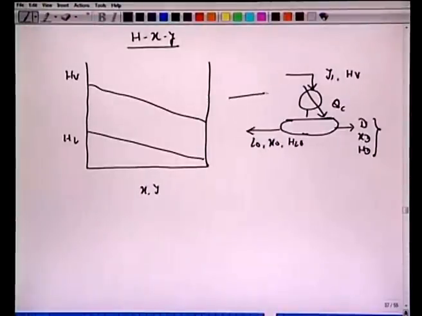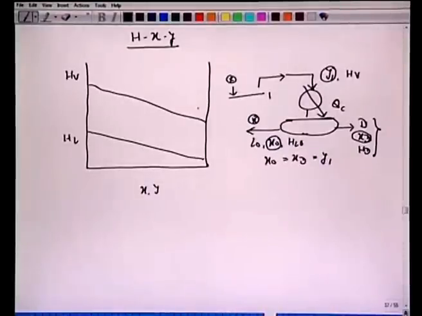Which is say 1 here. So this vapor is same as this, and the liquid which arrives to the top plate is same as this liquid which comes out from this total condenser. Okay, so since it's a total condenser, we have X0, XD and Y1 same. All right, so X0 equal XD equal Y1.